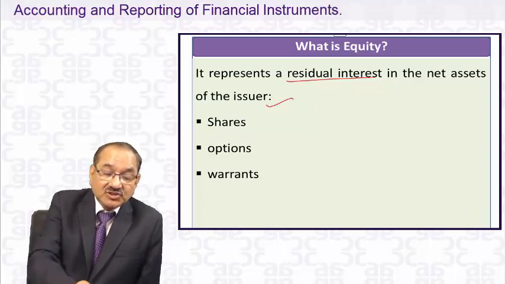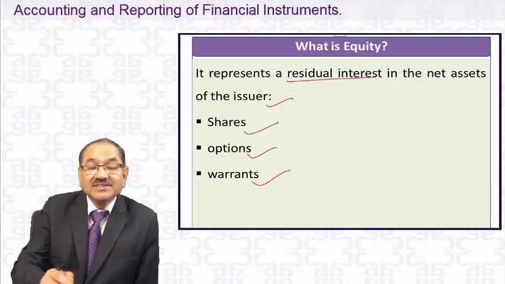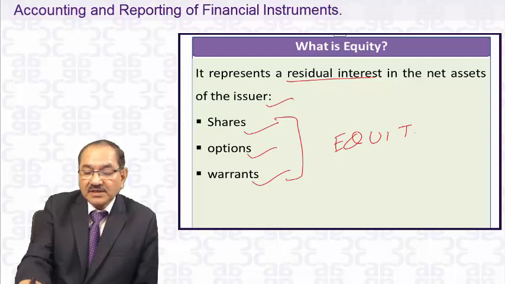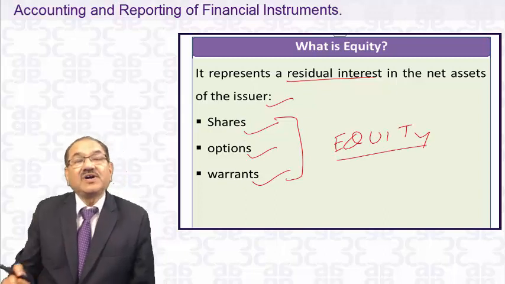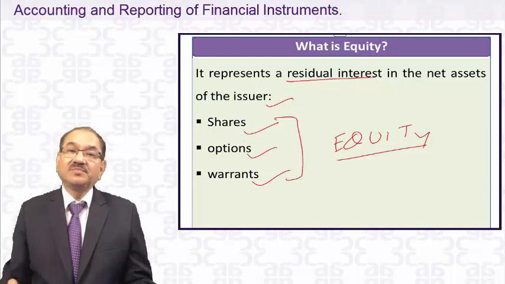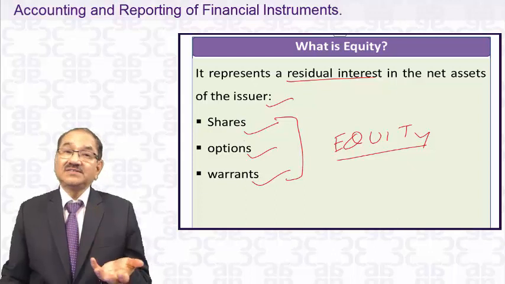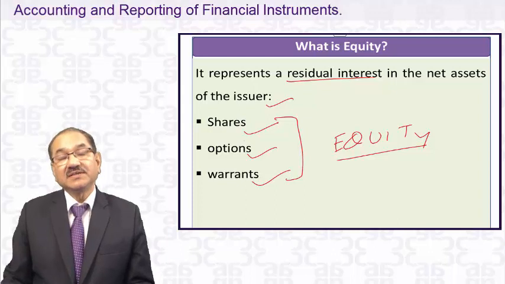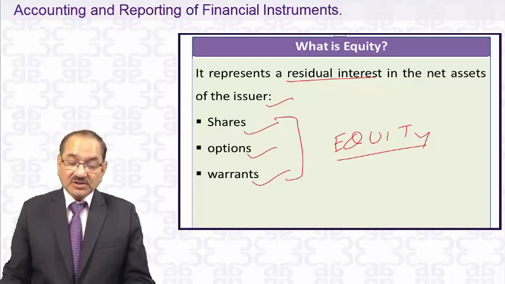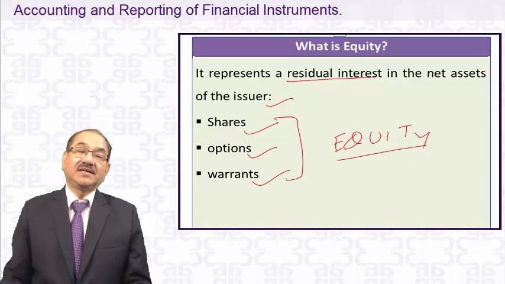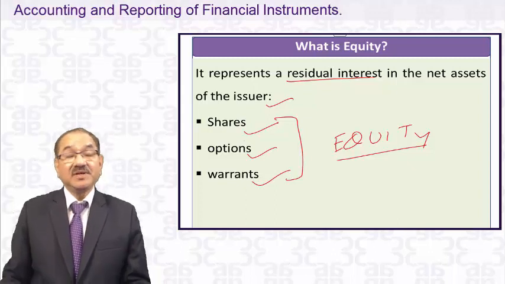Equity represents a residual interest in the issuer. Shares, options, warrants: these are all equity. Options implies stock options. Warrants will be converted into equity shares. A warrant is nothing but the advance money which you received. So these are all equity, and they will not be paid back during the lifetime. Rather, they will be paid only at the time of liquidation, and that is also not the same amount; it may be less or more.